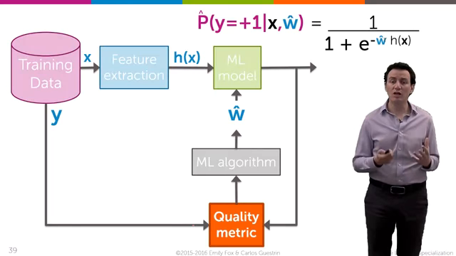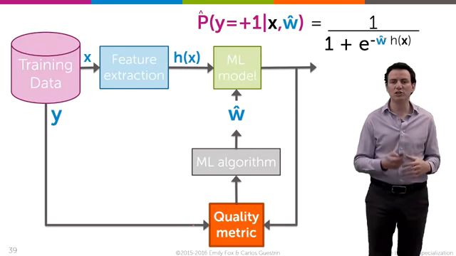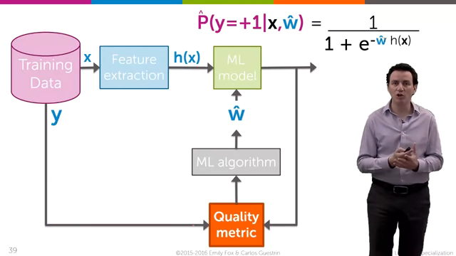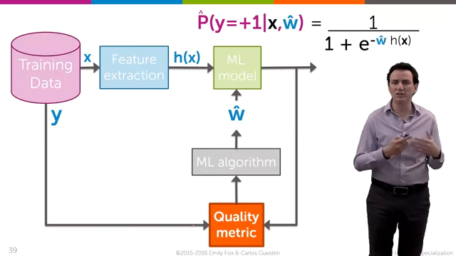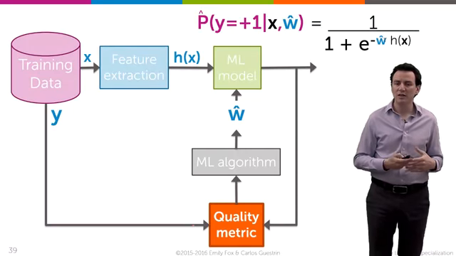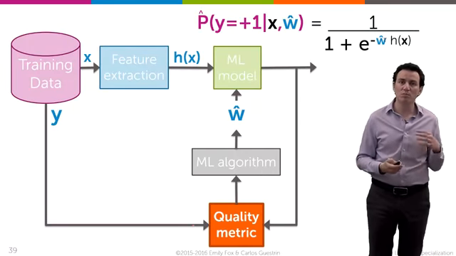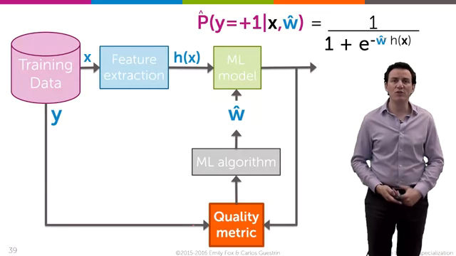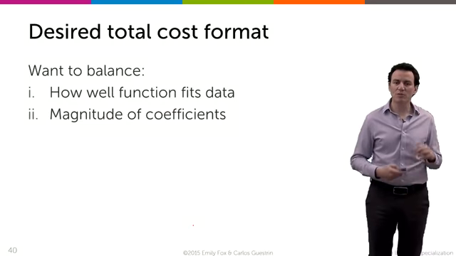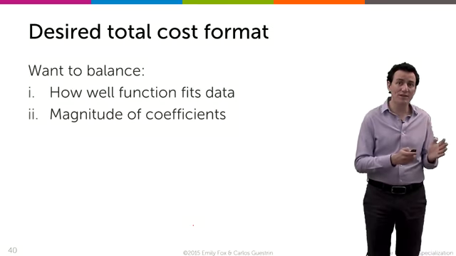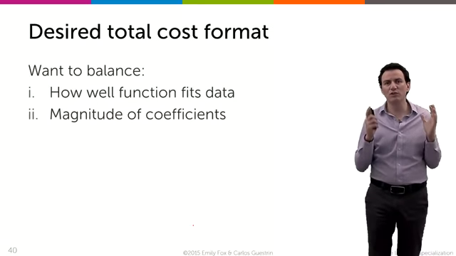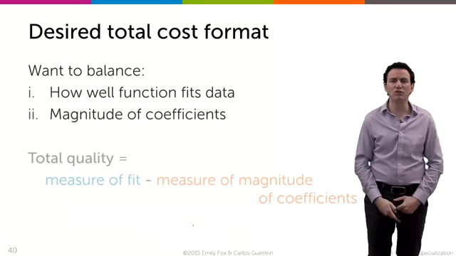So we're still talking about the same logistic regression model where we take data, we do some feature extraction in it, we fit this model 1 over 1 plus e to the minus w transpose x. But the quality metric for the machine learning algorithm is going to change to push us away from really large coefficients. So in particular, we're going to balance how well we fit the data with the magnitude of coefficients just to avoid these massive coefficients.